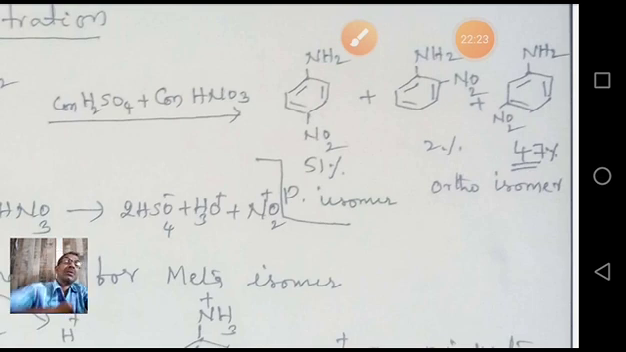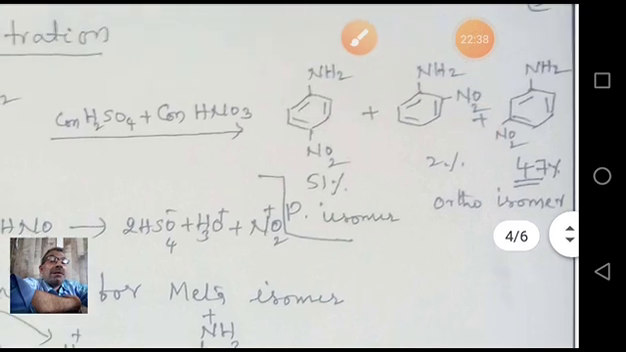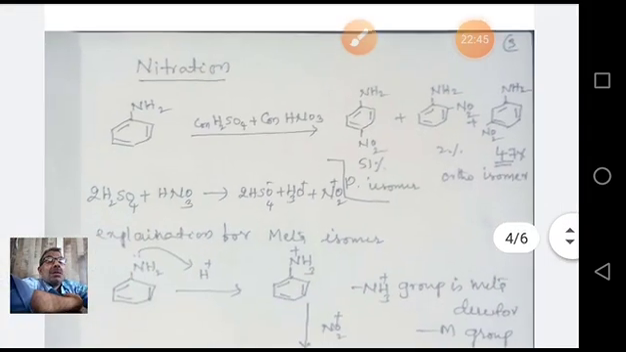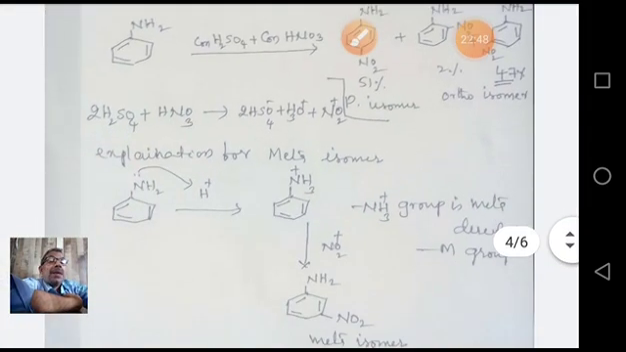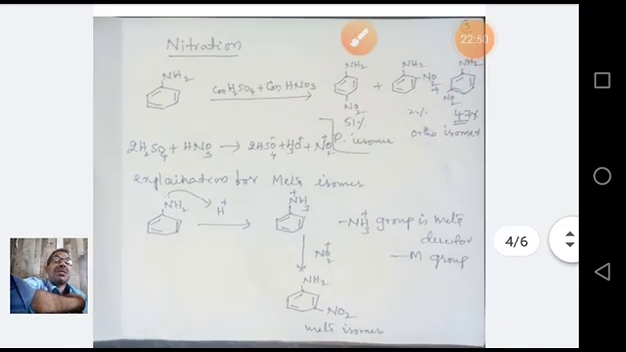Why? Because the nitro group is an oxygen group. That's why we have to give priority to the nitro group. We can say it this way also. So this is the reason that in the nitration reaction, we are getting ortho para products. In addition to this, we are getting 47% meta nitroaniline. So this is nitration.